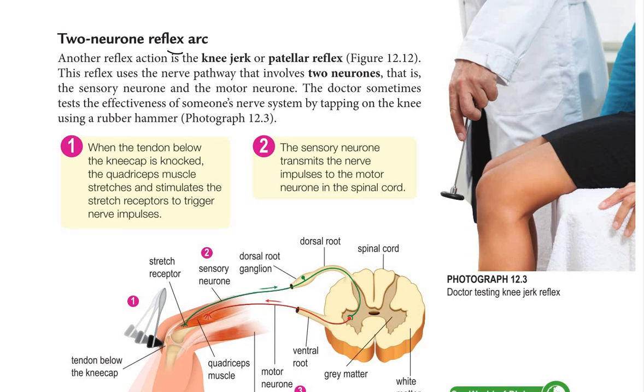Another reflex action is the knee jerk, or patellar reflex. The knee jerk reflex uses a nerve pathway that involves 2 neurons, the sensory neuron and the motor neuron only. The relay neuron is not involved. The doctor sometimes tests the effectiveness of someone's nervous system by tapping on the knee using a rubber hammer. We may do this later if I have time, because the lab is closed right now.